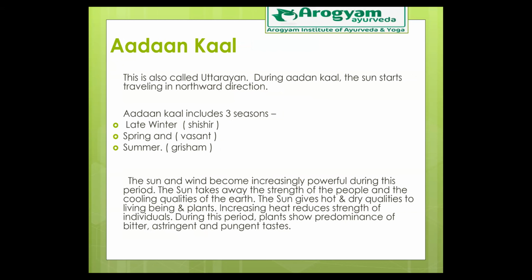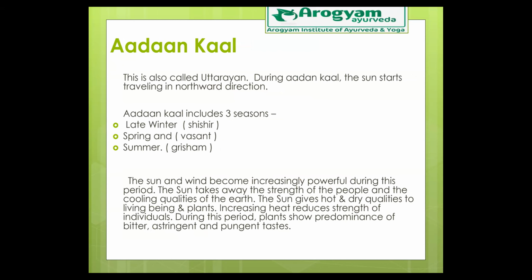But before talking about seasons, let us know the basic classification of time. टाइम या फिर काल को हम विभाग करते हैं. So the first basic thing, that is संवत्सरा. संवत्सरा का मतलब है एक वर्षा, that is एक year, 1 year. So 1 year को हम 2 parts में divide करते हैं. So first is आदान काल.